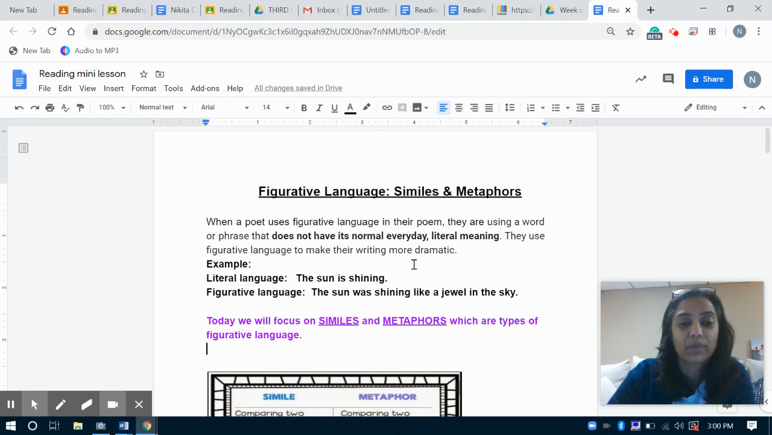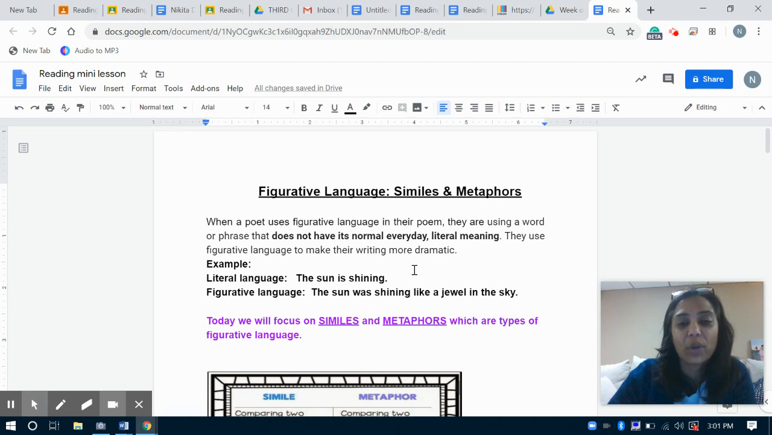Here's an example. If you were speaking and using literal language, if you were writing literally, you might say the sun is shining. And that's very simple to understand, right? Look up at the sky and the sun is shining. So that's literal. If we want to make our writing a little bit more interesting, a poet might change this into using figurative language, using this type of sentence. The sun was shining like a jewel in the sky.